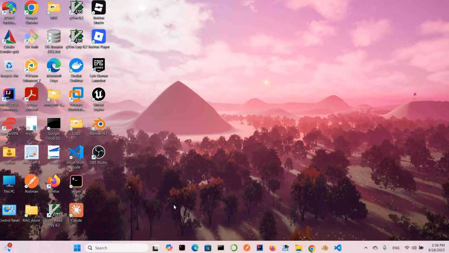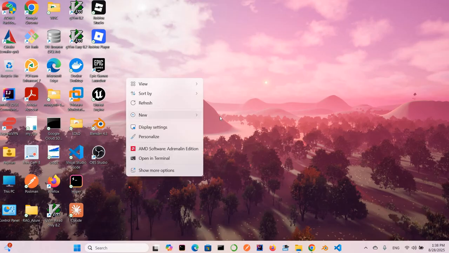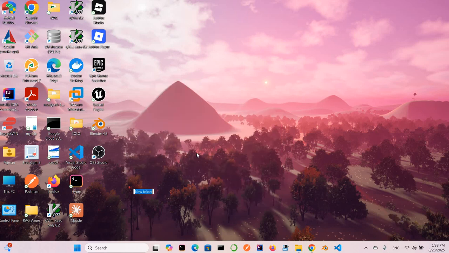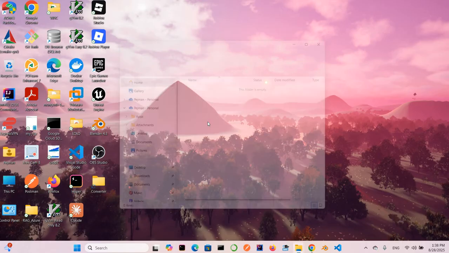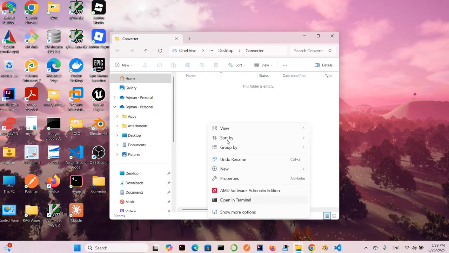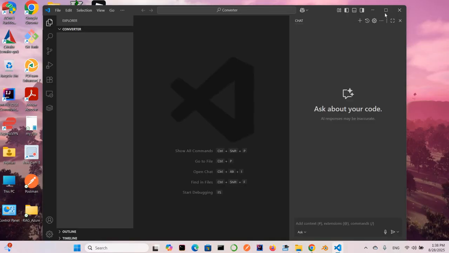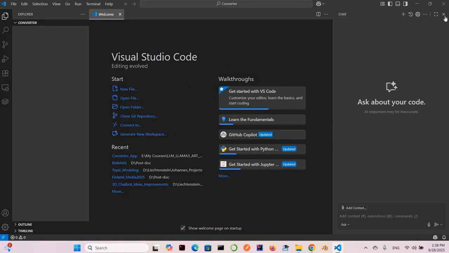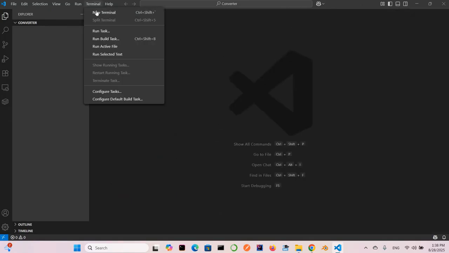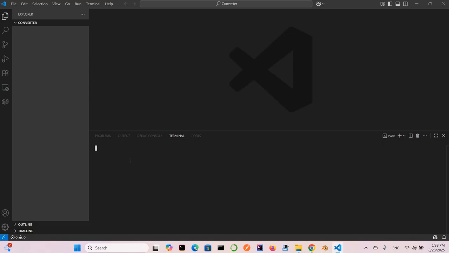Okay. The next step is to find a place on your computer. For example, in this case, I want to create a folder on my main page, and the name is, for example, converter. It doesn't matter what name. Okay. So inside the converter folder, open your interpreter. In my case, I want to use VS Code. So let's open a new terminal and clear.